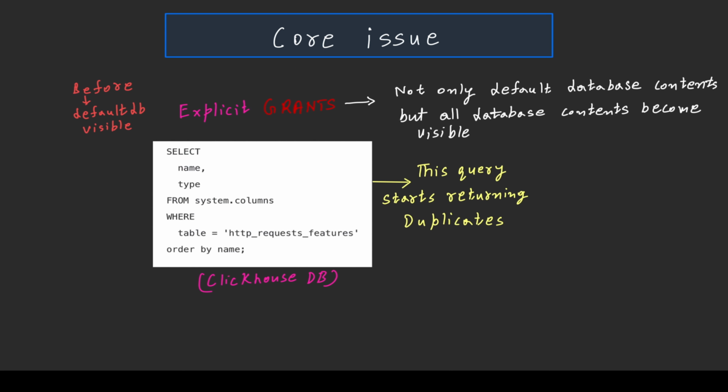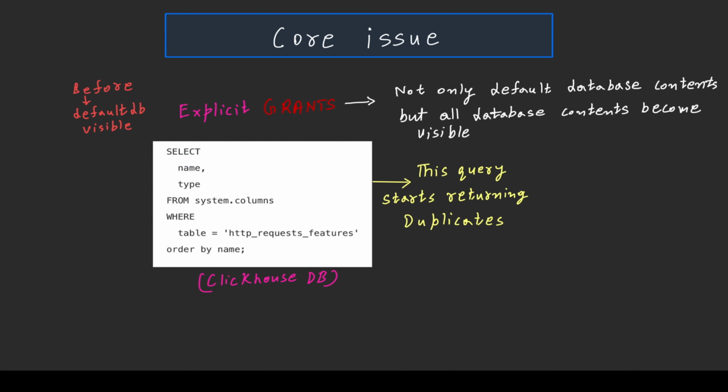As you can see here, we have one query. So the feature vectors of the HTTP request for the bot behavior are stored inside the ClickHouse DB. ClickHouse DB is a distributed database, and before the issue, only the default DB was visible.